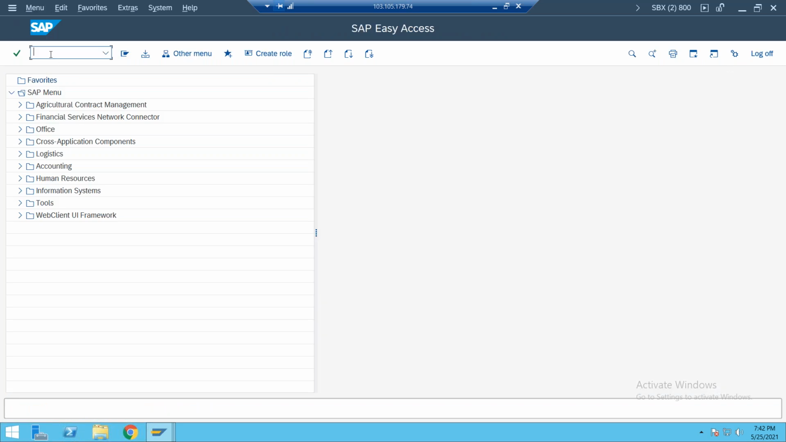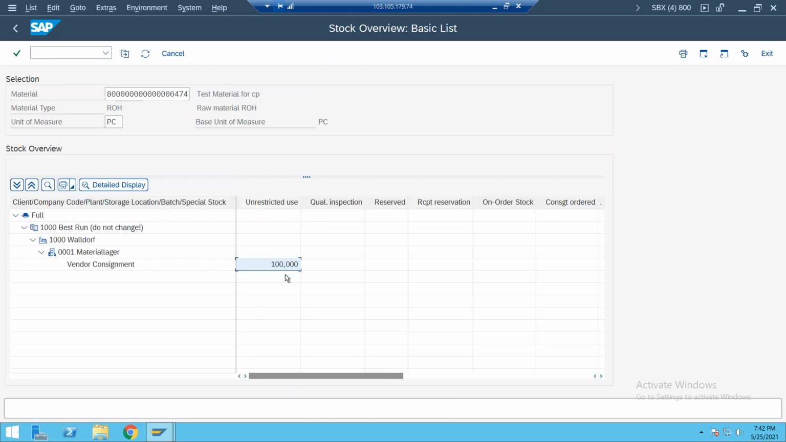And second one here. So this is how we receive this material. We received this material, and as the vendor has given some timeline, 3 months or 6 months, we will discuss with the vendor. Now whenever you utilize this stock, I have stock in my plant and storage location, but it is showing as vendor consignment stock here.